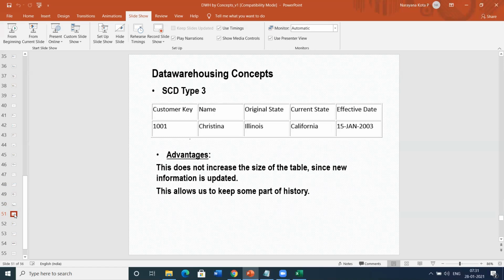So this will have partial history data and current data. SCD type 3 has partial history data, not full history, and current data.